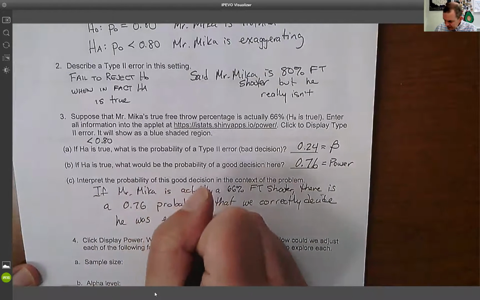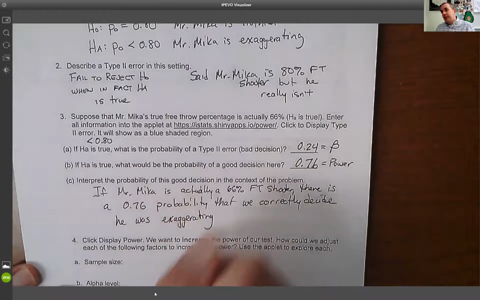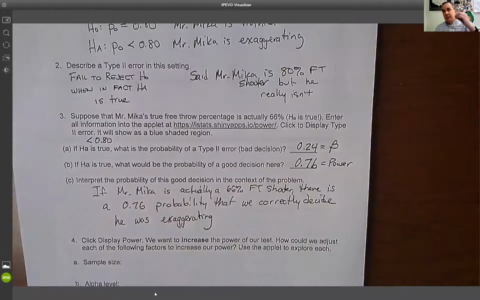So again, the power of the test is the probability of correctly rejecting the null. I know it sounds weird, but that's what it is, and it'll take a little practice to get a handle on this. So now, what I want to show you is how we can play with the power of a test.